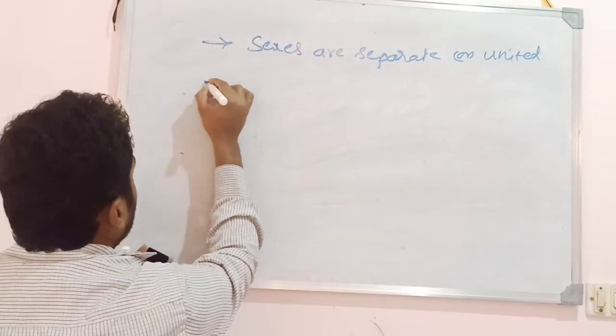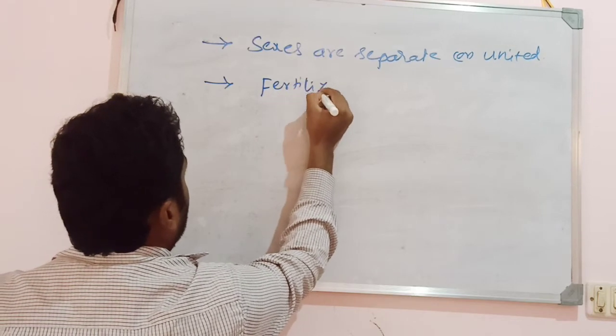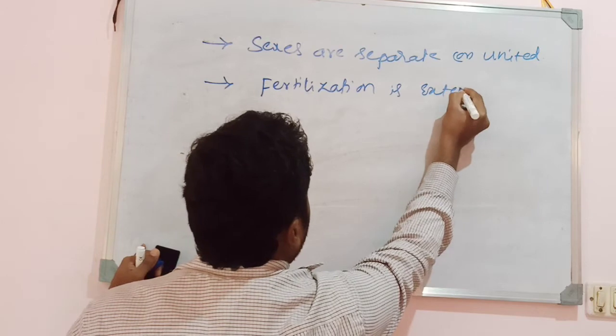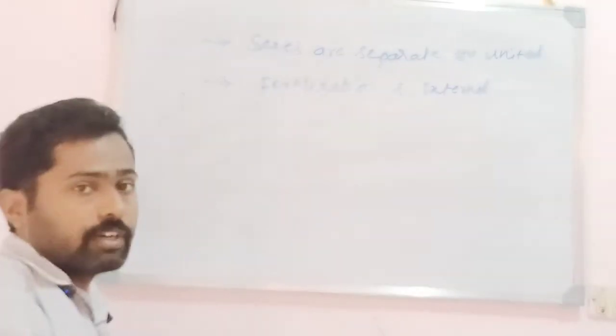Then fertilization is external. Sometimes it may be internal in some forms, but majorly fertilization is external.